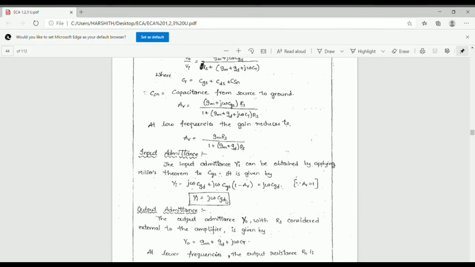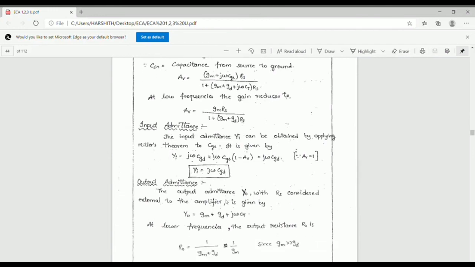Because at low frequencies, output resistance R0 equal to 1 by Gm plus GD, that is approximately equal to 1 by Gm. Why? Because Gm is greater than GD. So Gm is high comparatively to GD. So 1 by Gm plus GD is approximately equal to 1 by Gm. So this is the common drain amplifier. Common source and common drain amplifiers at high frequencies. So in this, the first unit is completed.